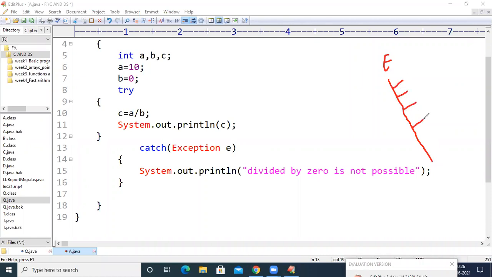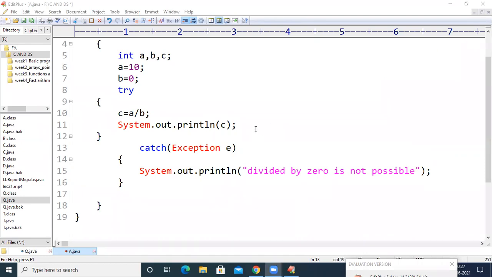Among all those subclasses, there is one class called runtime exception, and under runtime exception there are many classes. If you cannot remember all these names, you can have your catch block with runtime exception, or simply with the class name exception, because exception is the super class for runtime exception. Okay, be clear, right?